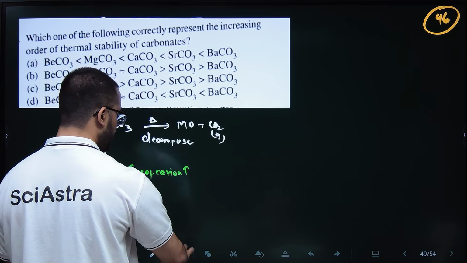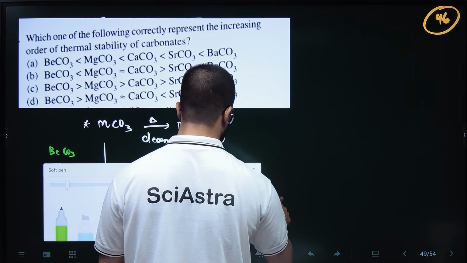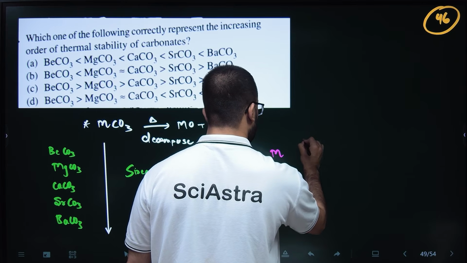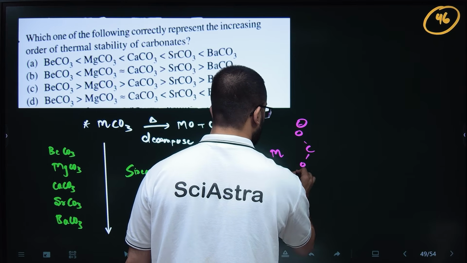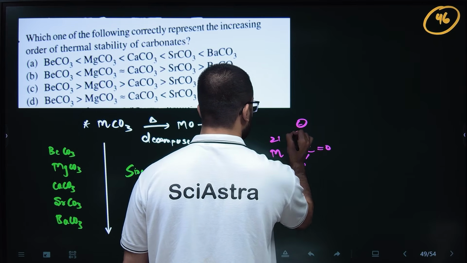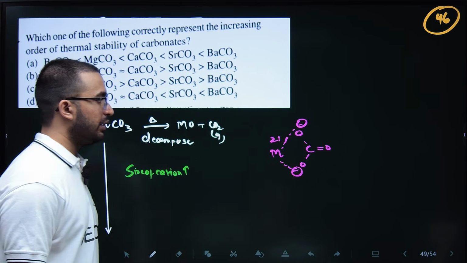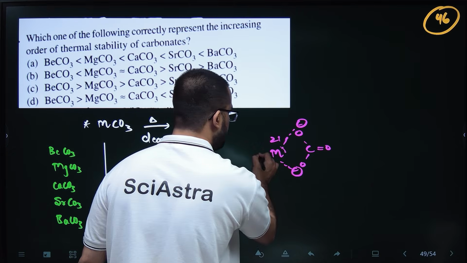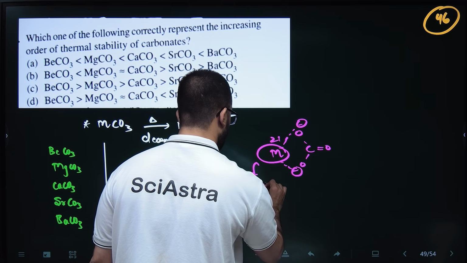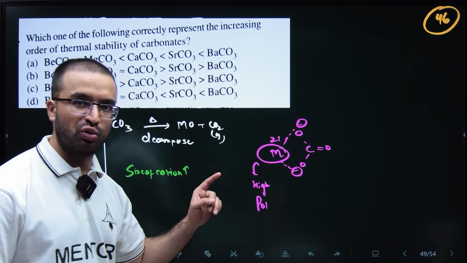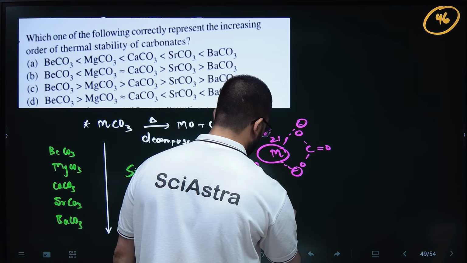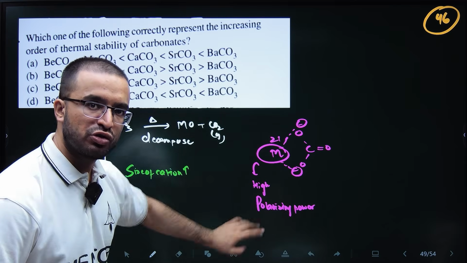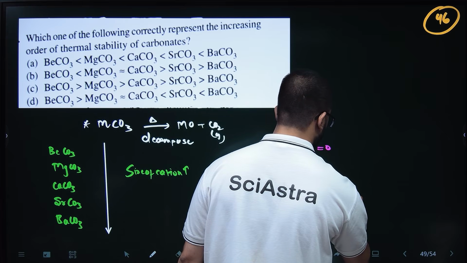So what will the bonding be like? See, the bonding will be something like this: metal and carbonate, O minus, double bond O, O2 plus. So metal is bonding with oxygen, not carbon. What will happen if this metal has high polarizing power? If you don't know Fajan's rule, please go and revise. If it has high polarizing power, it will form a strong bond with oxygen.